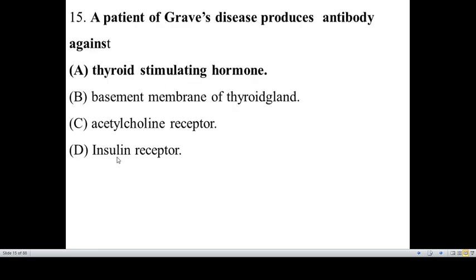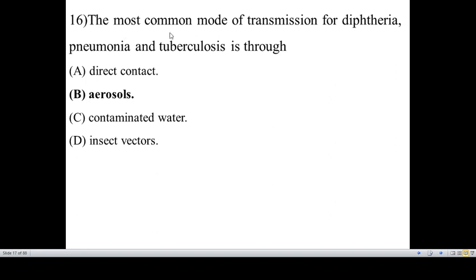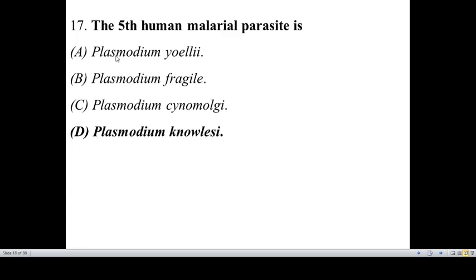A patient of Graves' disease, which is an autoimmune disorder in which antibodies are produced against the thyroid stimulating hormone. Okay. Most common mode of transmission of diphtheria, pneumonia, and tuberculosis. These diseases are airborne, so the correct answer is aerosol. The fifth human malarial parasite is Plasmodium knowlesi.